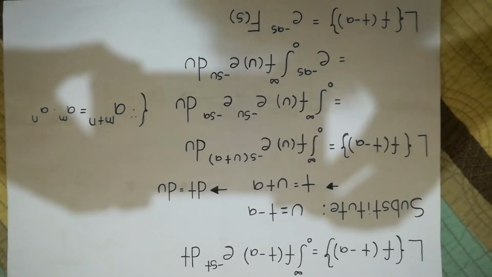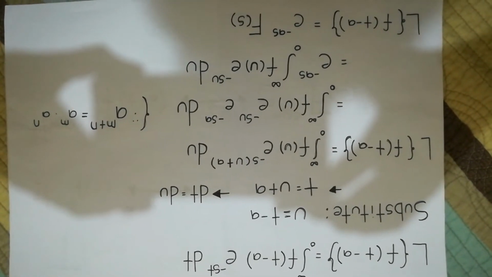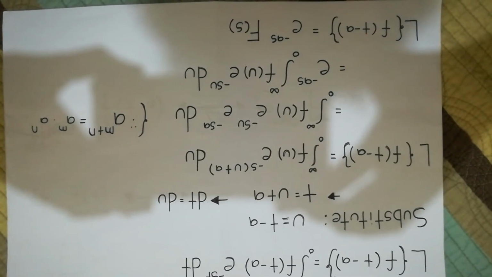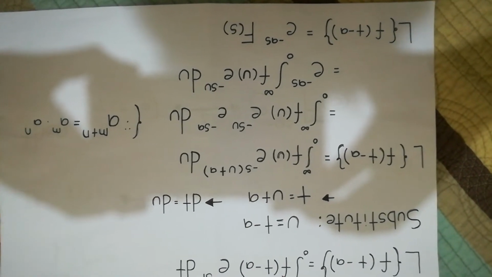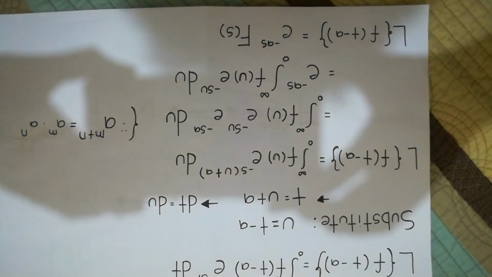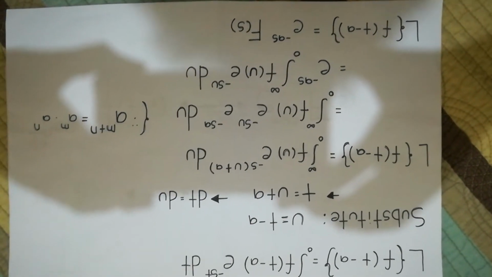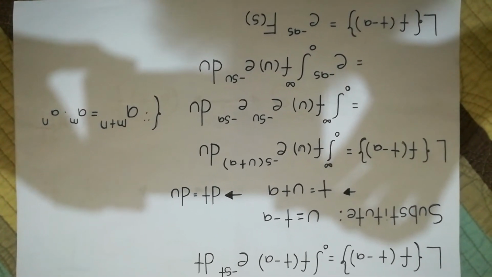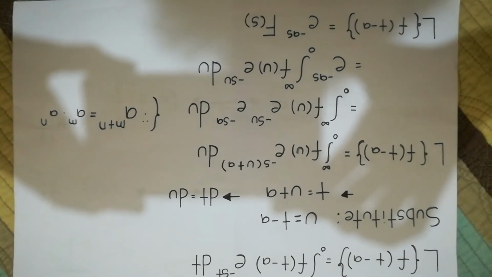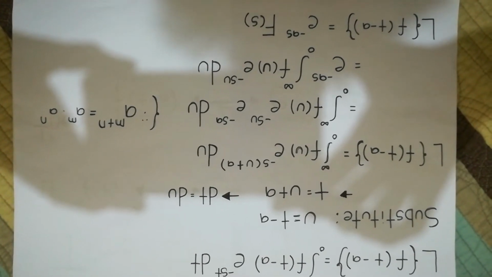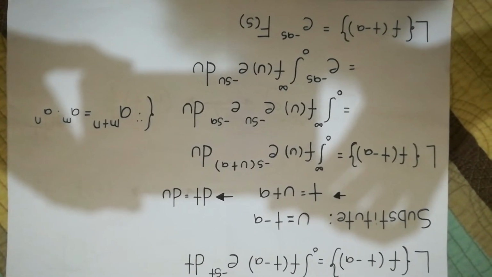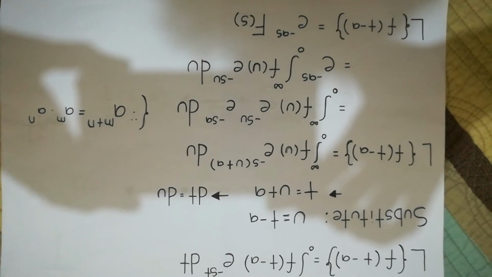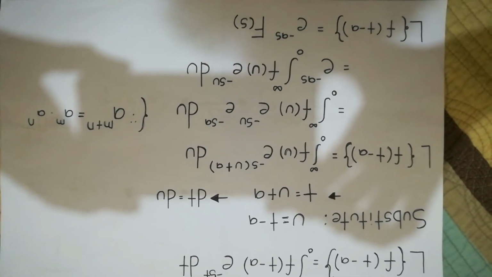By replacing t minus a by u, t by u plus a, and dt by du, our equation is now the integration from 0 to infinity of f(u) e^(-s(u + a)) du. By using the property a^(m+n) = a^m times a^n, we can write e^(-s(u + a)) as e^(-su) times e^(-sa).